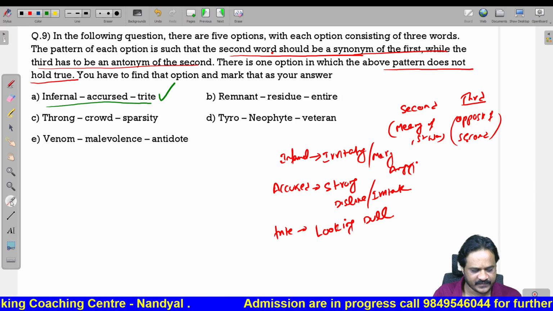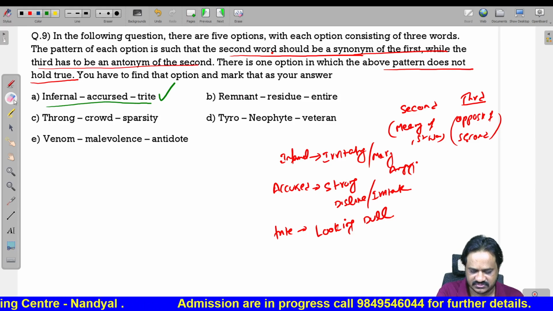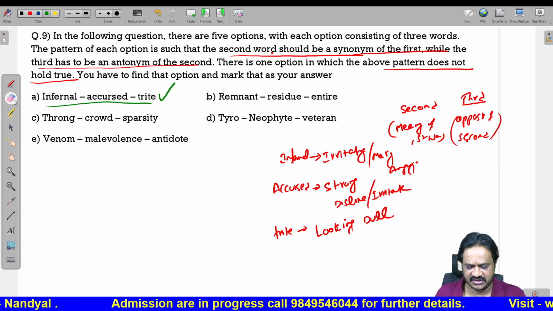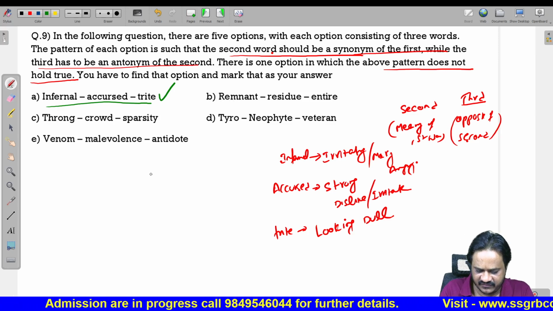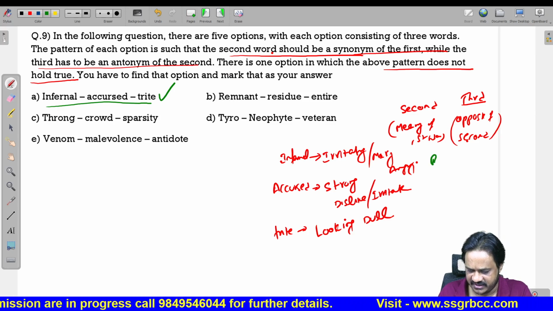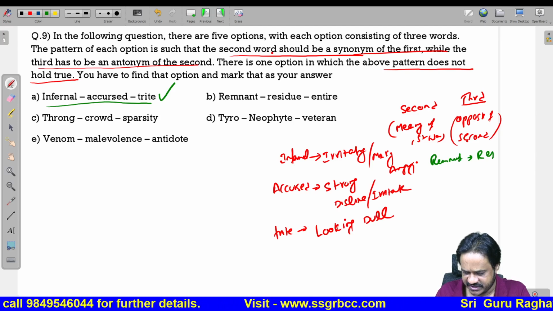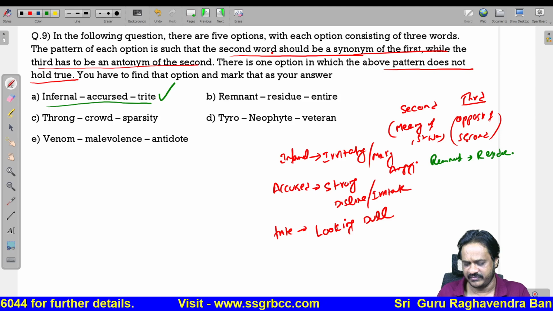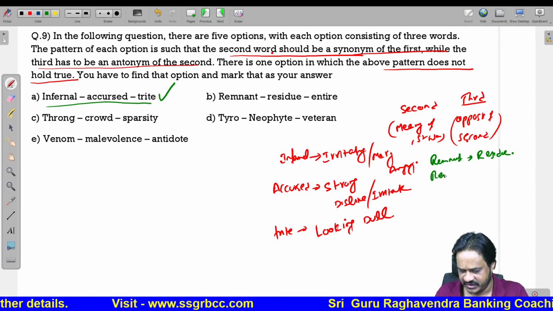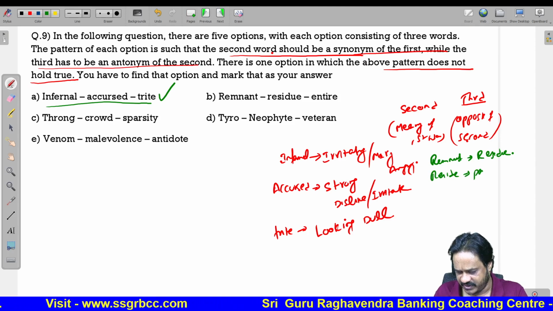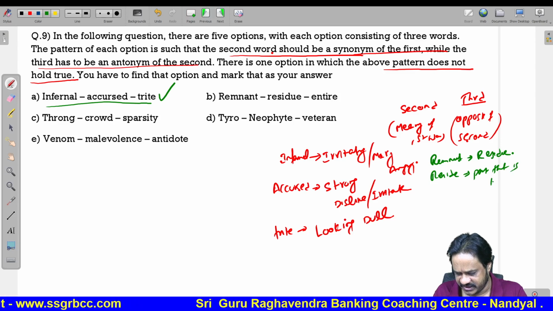Now, remnant. Here remnant means that which is left out. A part of a left out quantity is remnant. Remnant means residue, which is left out. మిగిలిపోయిన దాన్ని remnant అంటాం. Residue means the part that is left out.